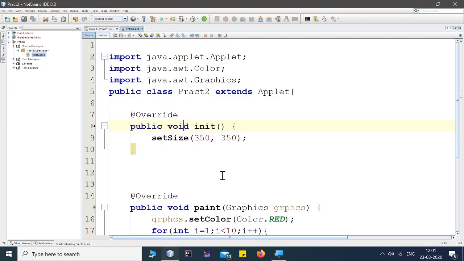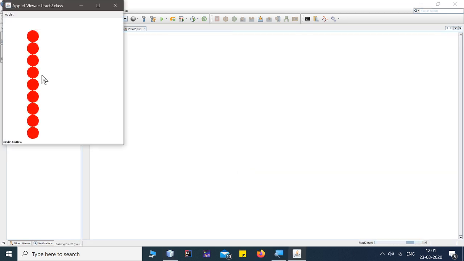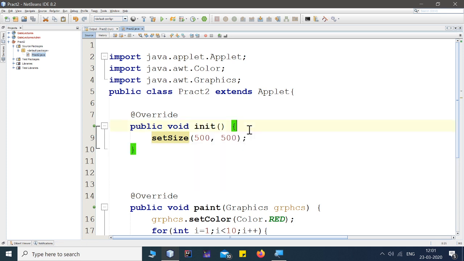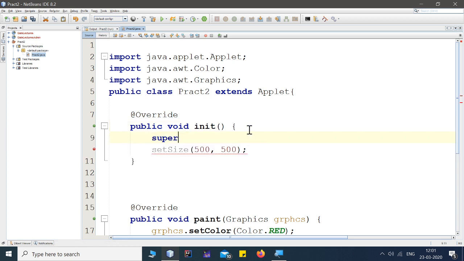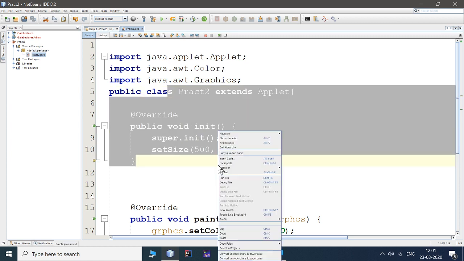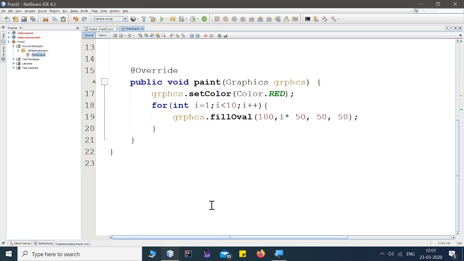I'm again increasing the size of applet to 500. Let's run it again. Now you can see that the size of applet is increased. So the setSize method will increase the size of your applet. And here I want to call the constructor of parent class. That's why I'm writing super.init. So that's it.